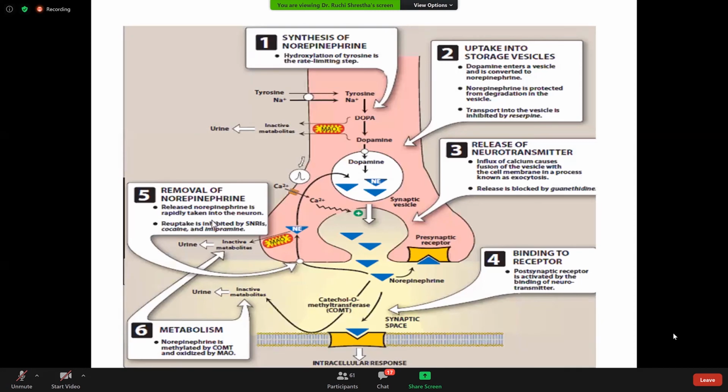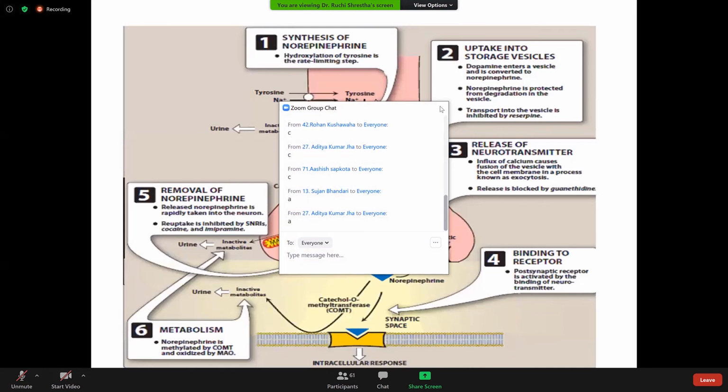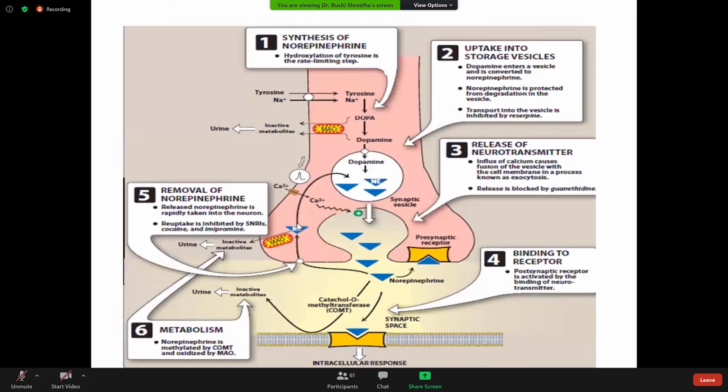Now, released norepinephrine is rapidly taken up by the neuron, and some of the drugs inhibit this reuptake, and this includes the serotonin-norepinephrine reuptake inhibitors, cocaine, imipramine. These can inhibit this reuptake. So you do not need this much detail right now.